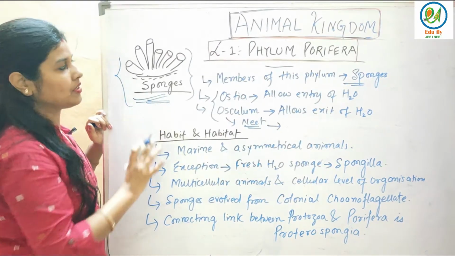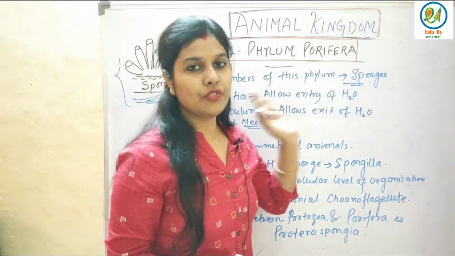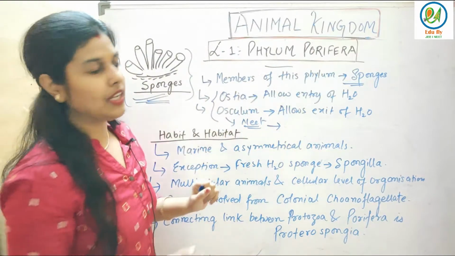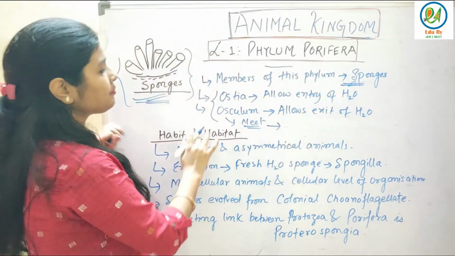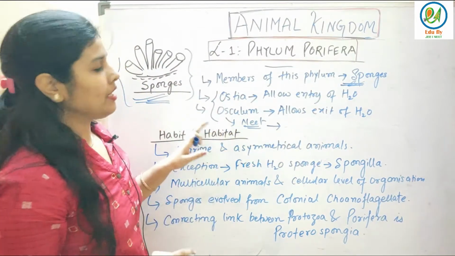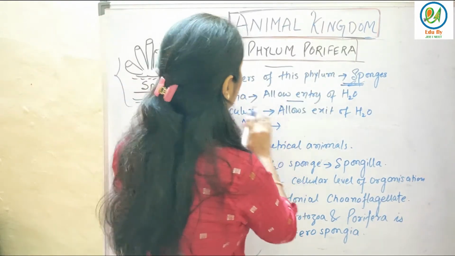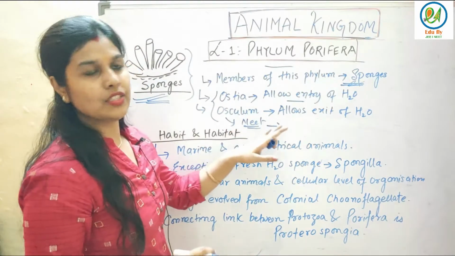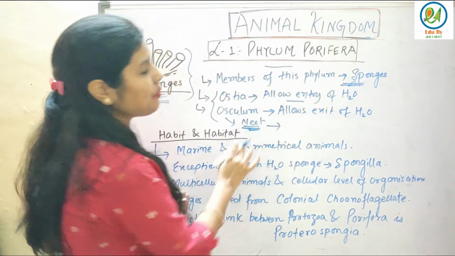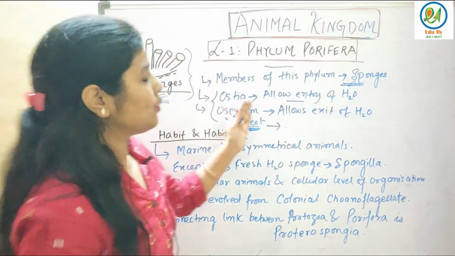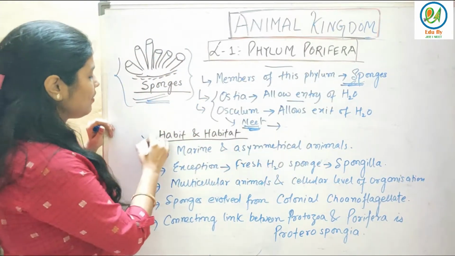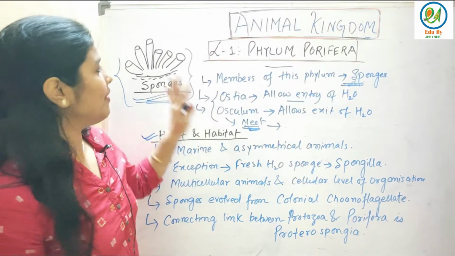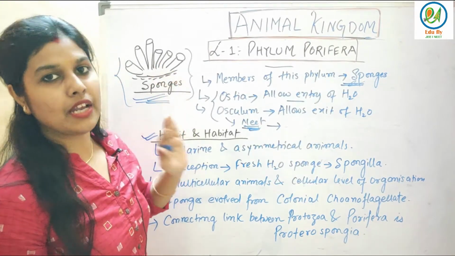Sponges. These are sponges. Basically the members of this phylum, phylum Porifera, are known as sponges, very important from the NEET point of view. Ostia and osculum: ostia allow entry of water and osculum allows exit of water. Very important from the NEET point of view because they always ask questions on ostia and osculum, where they are present and what their function is.